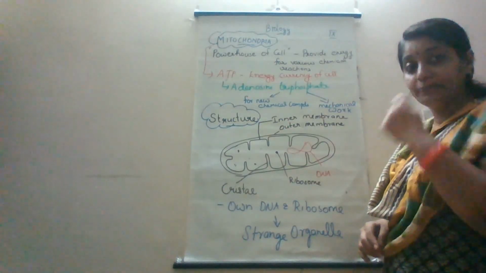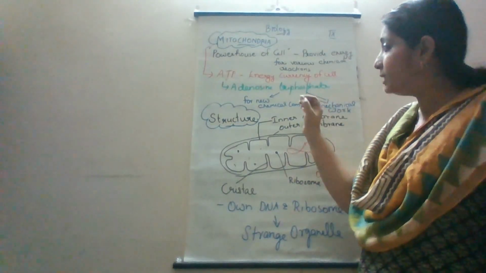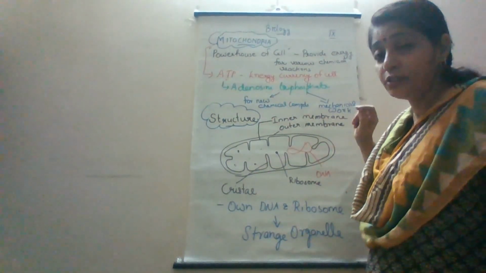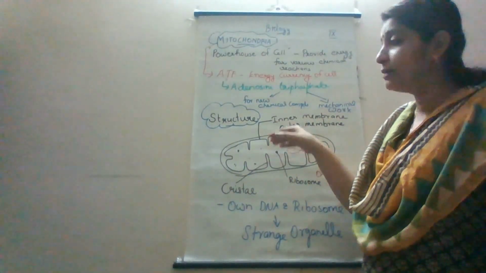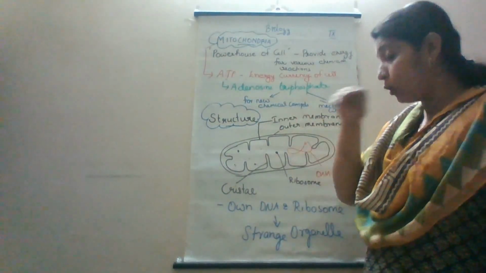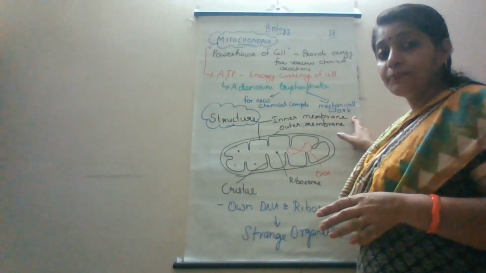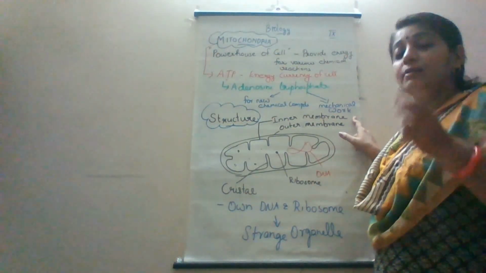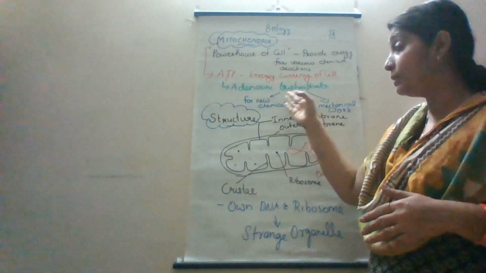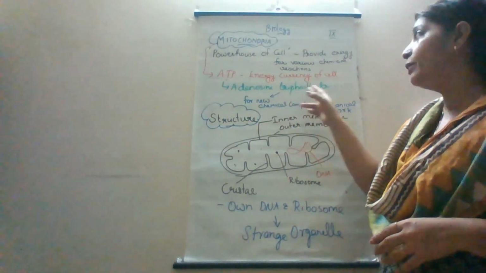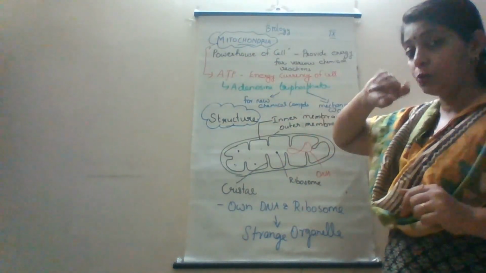ATP molecule is actually produced in mitochondria, and ATP is called the energy currency of the cell, because it provides energy for various chemical reactions, including the production of new chemical compounds, and also for various mechanical work. That is why the mitochondria is called the powerhouse of the cell.